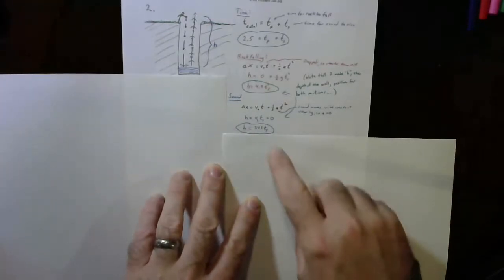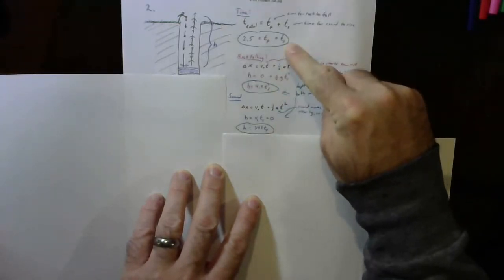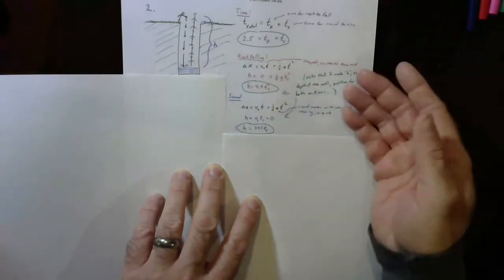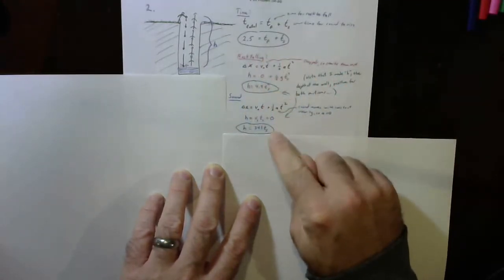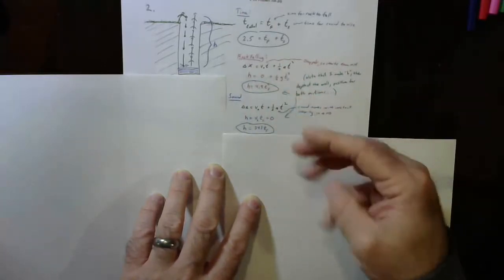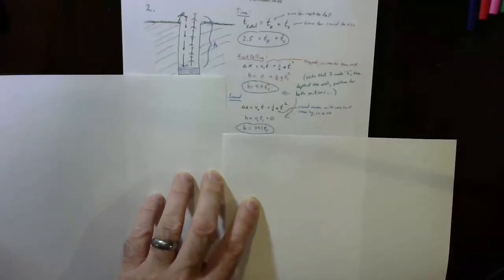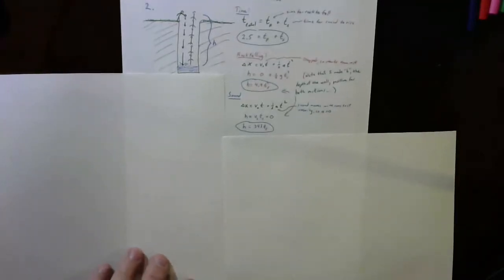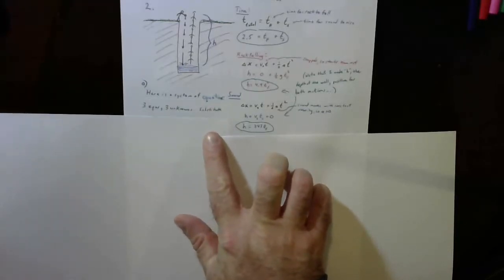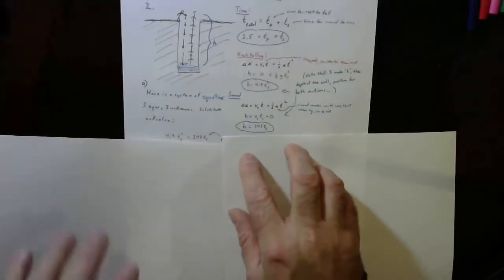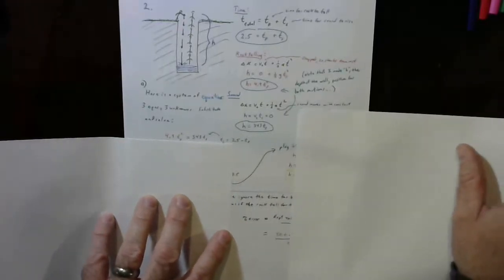And now I have 1, 2, 3 equations with how many unknowns? tF, tS, and h. There's tF again, tS again, h again. So just 3 equations, 3 unknowns. We can solve that system of equations, and that's what we proceed to do. So I'll just come over here. Here's a system of equations: 3 equations, 3 unknowns, substitute and solve. So what I did, let's see, I went ahead and, let's see, we'll just do this.